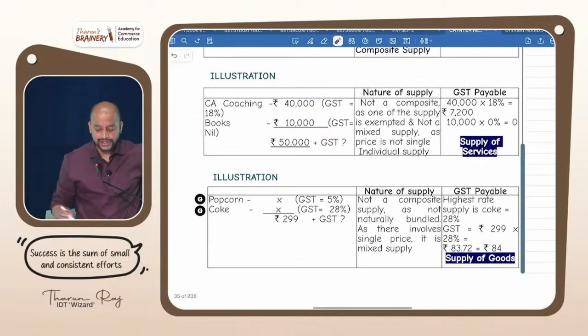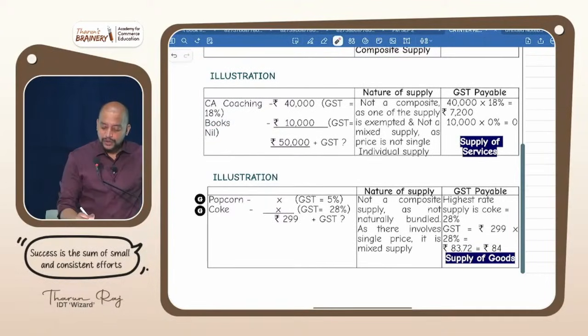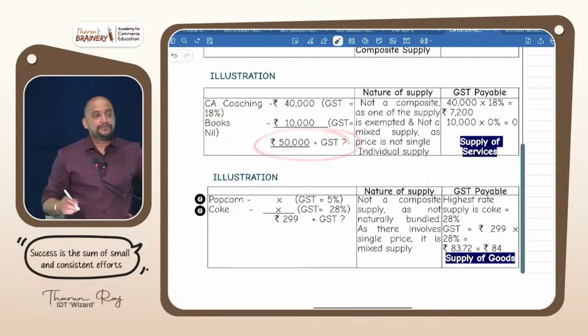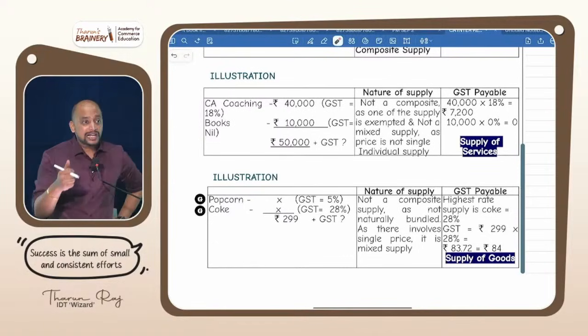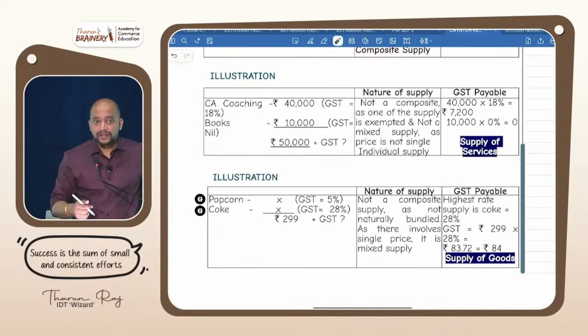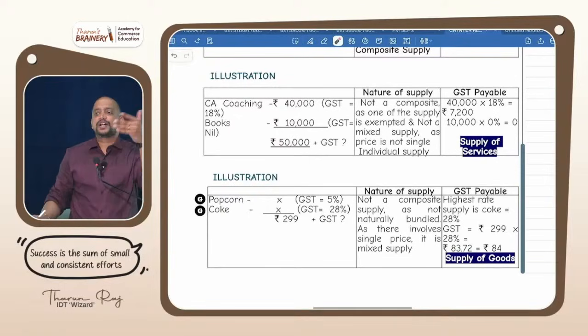Then another illustration: CA coaching 40,000, books 10,000, say these are published books, nil rate, and CA coaching 40,000, GST at 18%. So now tell me whether all the three conditions are satisfied. What is the first condition? All are taxable. Whether all are taxable? No. One is nil rated, means exempted, so it will not become composite supply.